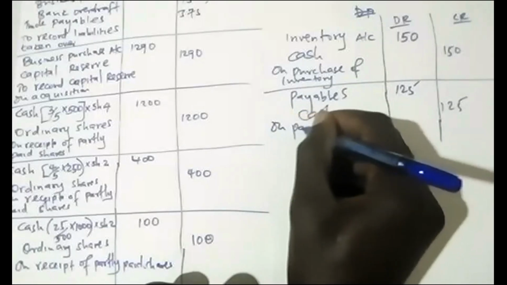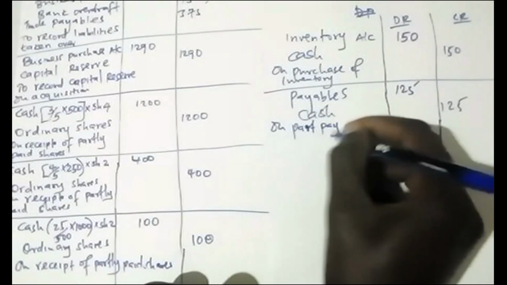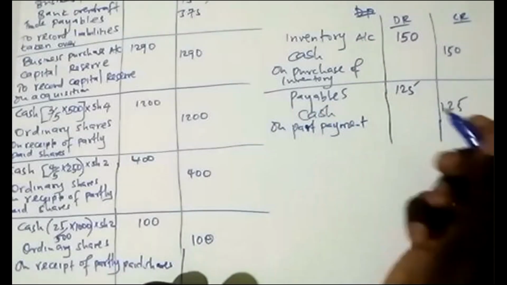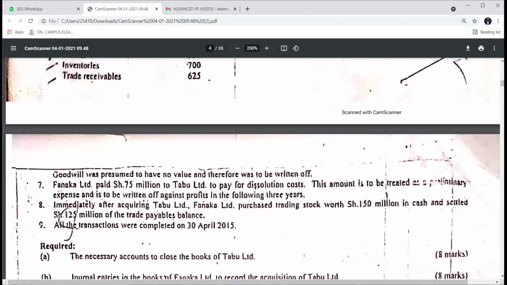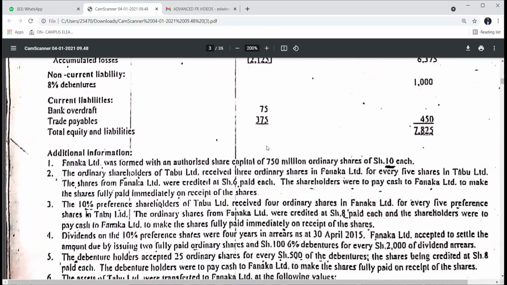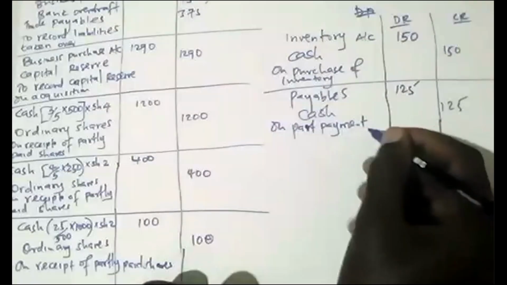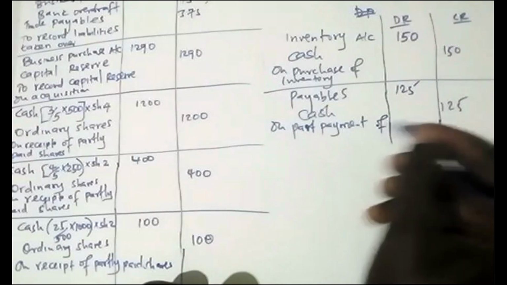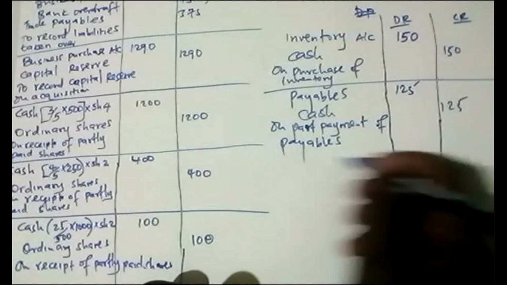So on part payment, because payables was not just 125, it was more. If you go to your balance sheet, it was not just 125. That is why I'm saying on part payment of the payables. Payables was 375. It's only that part of it was settled. 125 was settled. So that is why I'm giving a narration by saying on part payment of the payables.